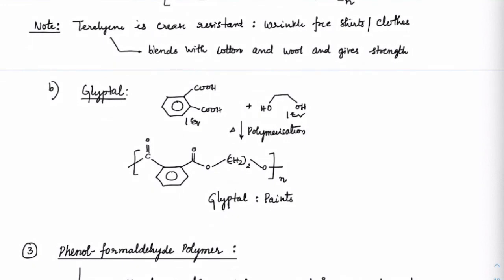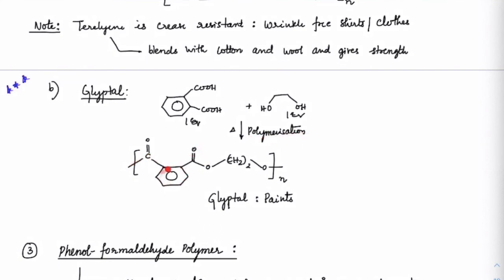Next, this form was given once in JEE recently. I don't know the exact year. So Glyptal: now I am taking phthalic acid. If you take phthalic acid and react it with glycol, it will polymerize this way.